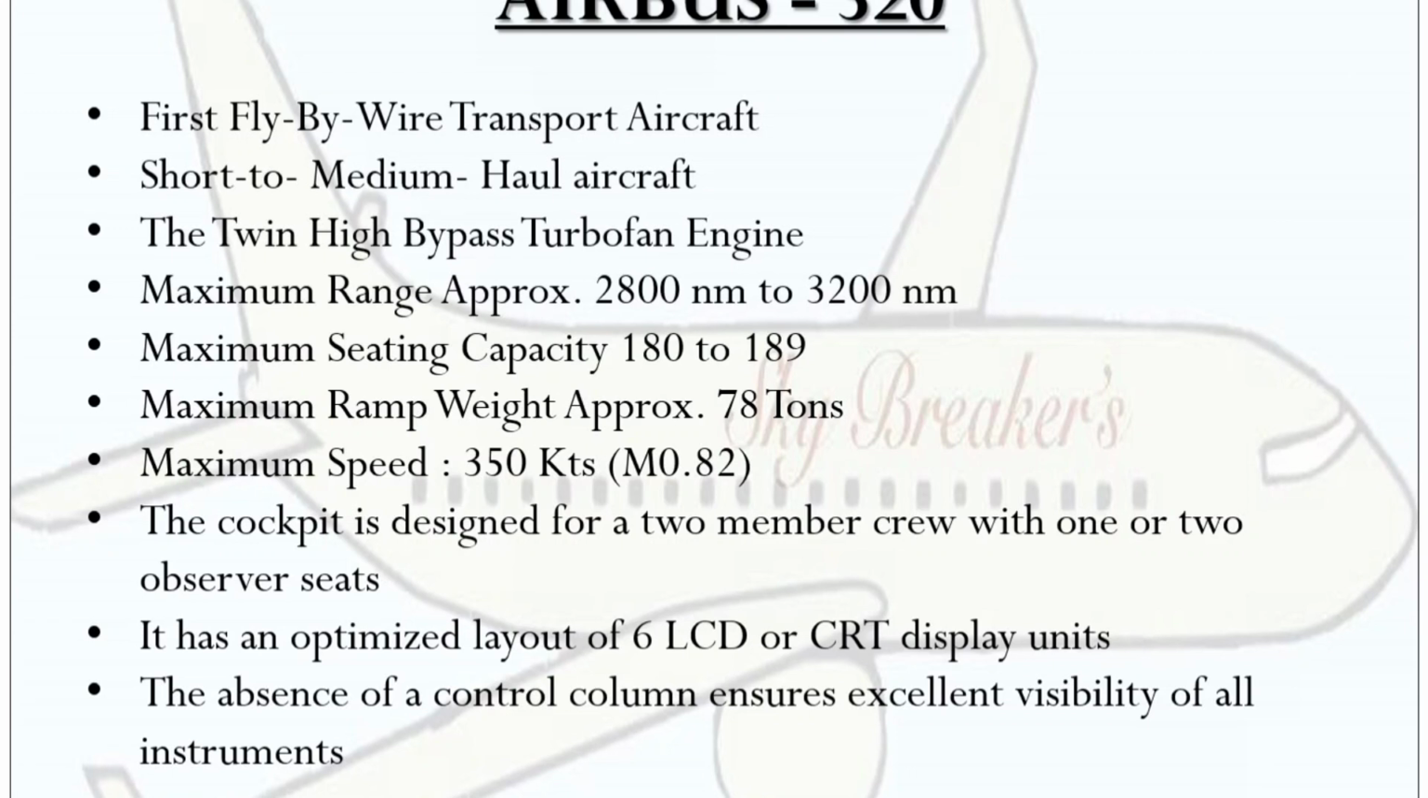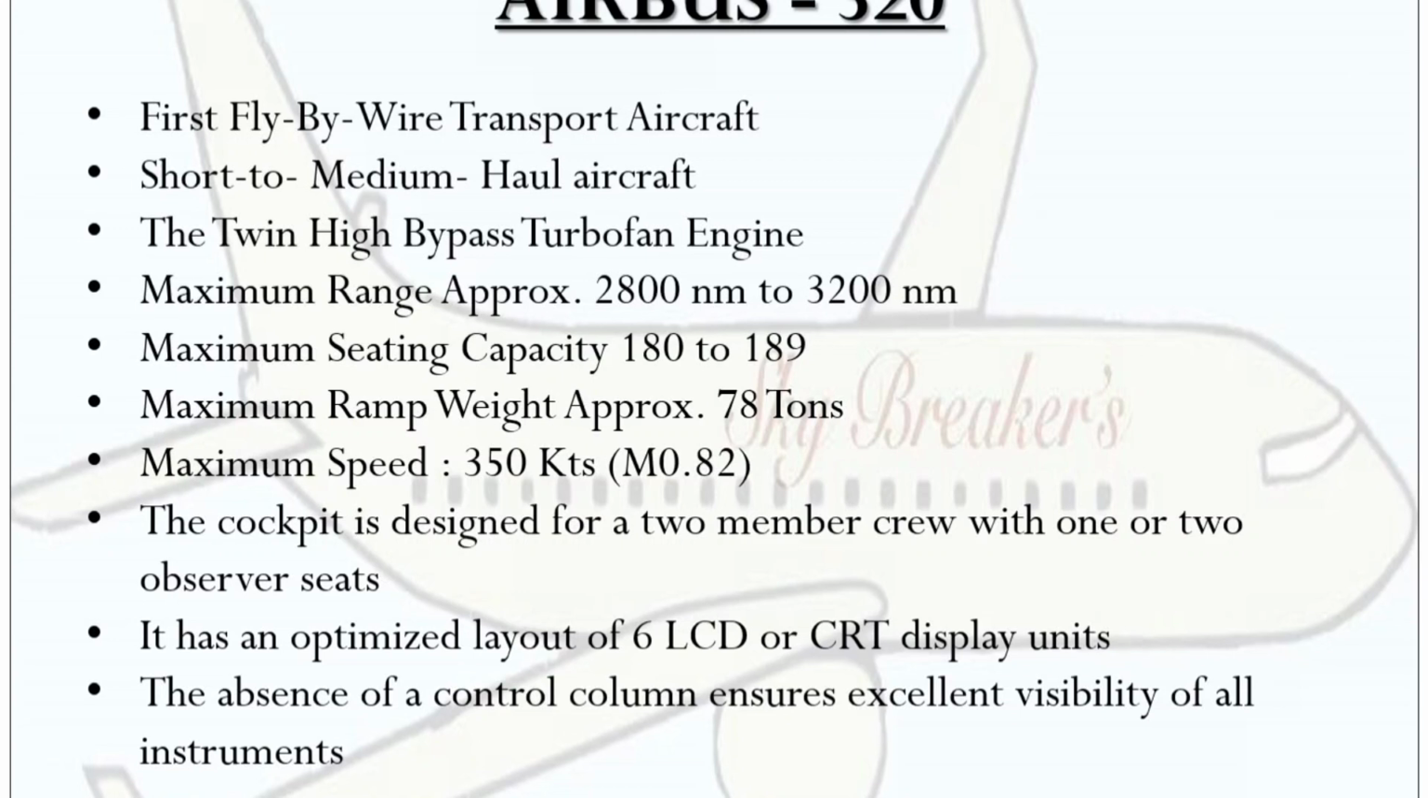Next, different aircraft use different types of engines, for example high bypass turbofan engine, low bypass turbofan engine, turboprop engine, pure jet engine. But the A320 aircraft uses a high bypass turbofan engine. Next one is maximum range: 2800 nautical miles to 3200 nautical miles.